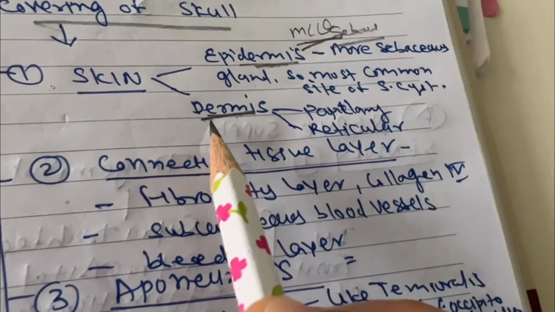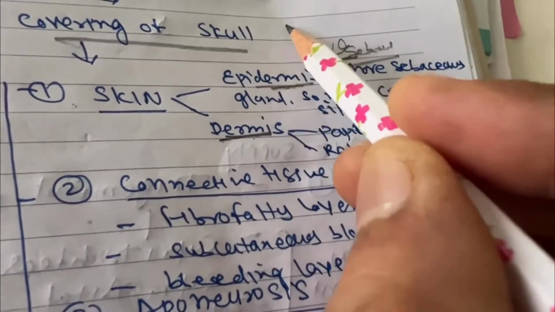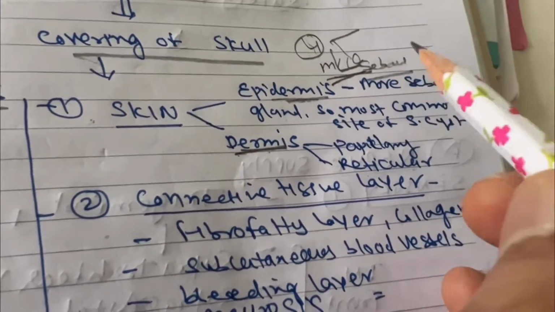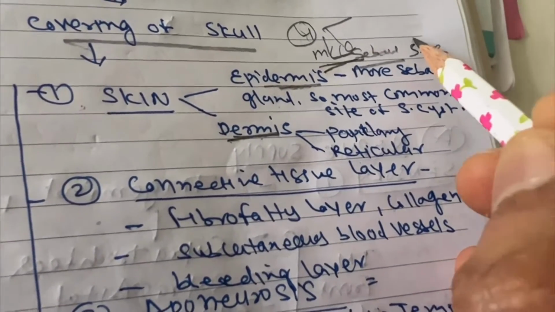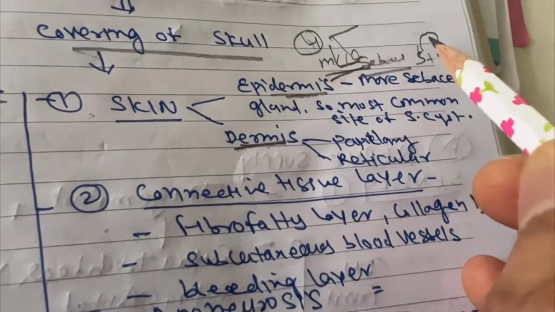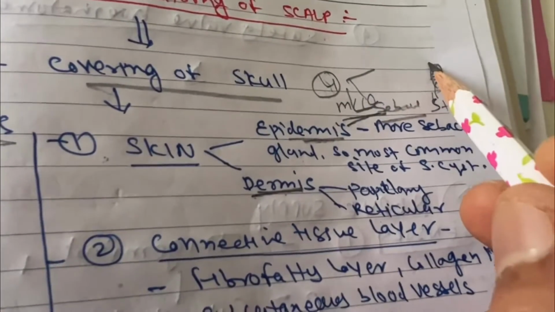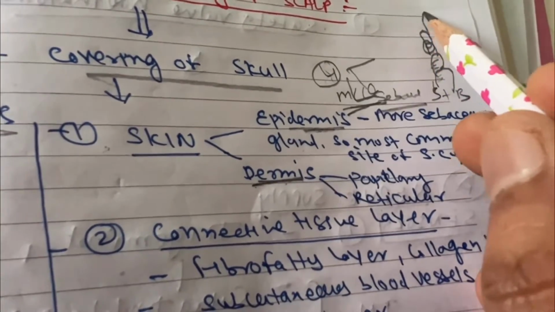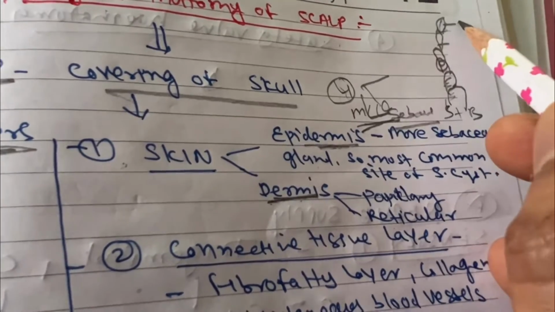The epidermis has 4 layers. You can say this is stratum basale, the basement cells. Stratum basale, then stratum spinosum, then stratum granulosum, then stratum lucidum, and stratum corneum.